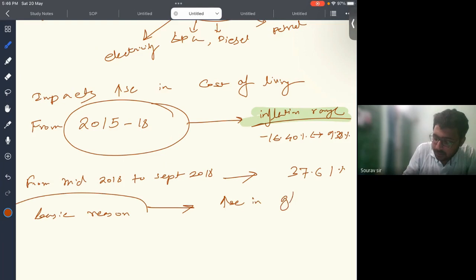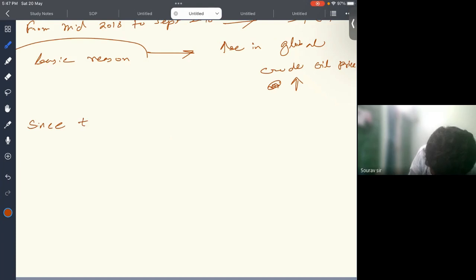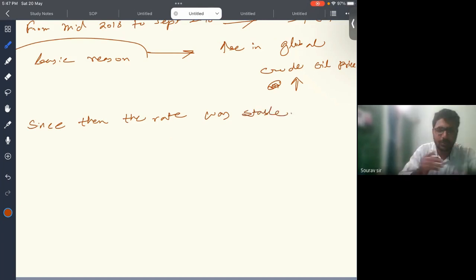Since then, the inflation rate has remained high but relatively stable, hovering around 10 to 12%.